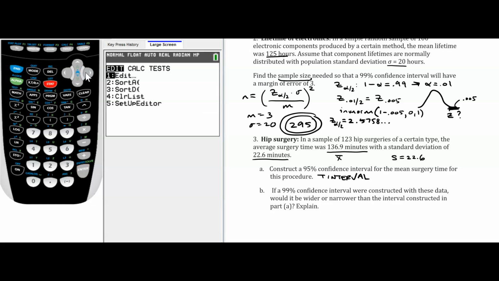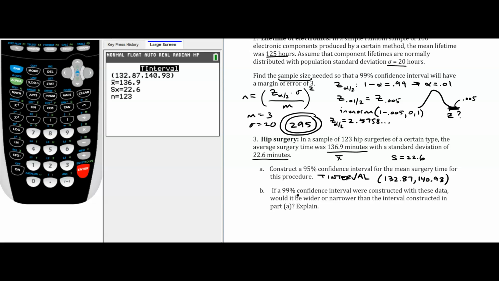and then we can put our numbers into the calculator. So let's say stat, test, t-interval is number 8, and you can see that our sample mean we are going to enter is the average surgery time of 136.9. Our sample standard deviation we just said was 22.6, and our sample size was 123. We do want a 95% confidence interval. We calculate, and our interval is 132.87 up to 140.93.